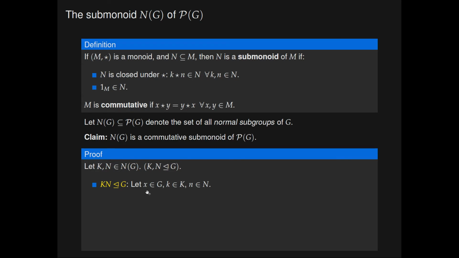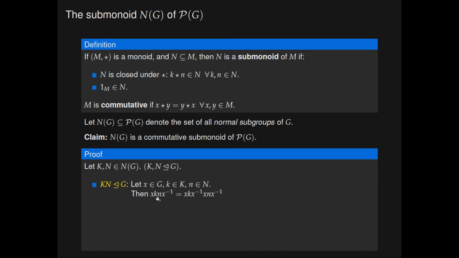To do this, let x be an arbitrary element of our group G, let k be an arbitrary element of our normal subgroup K, and let n be an arbitrary element of our normal subgroup N. Then, to show that KN is a normal subgroup of G, it suffices to show, from the definition of a normal subgroup, that the element xknx^{-1} is in KN. xknx^{-1} equals xkx^{-1}xnx^{-1}.